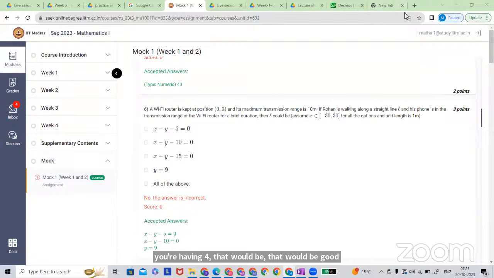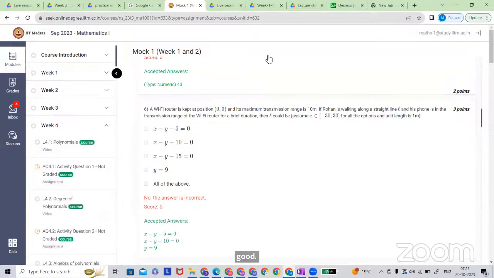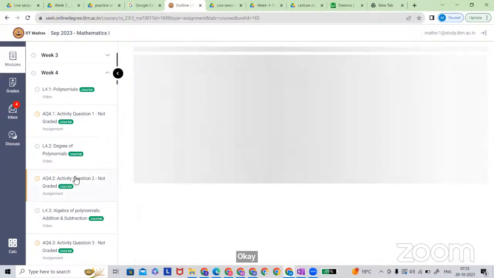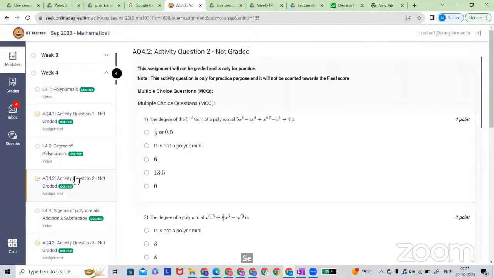I have a doubt in week 4 activity, some activity questions. Actually, I have a doubt in activity 4.2, question number 2. Sir, can you please do the week 4 summary? Yes, sir, I will do a week 4 summary. That's why let me first finish the doubt. Which question? Second number, sir.